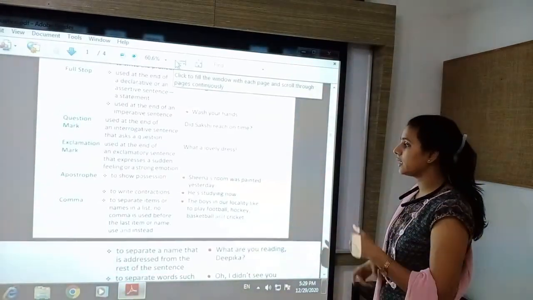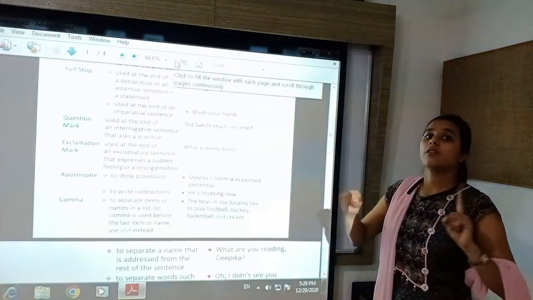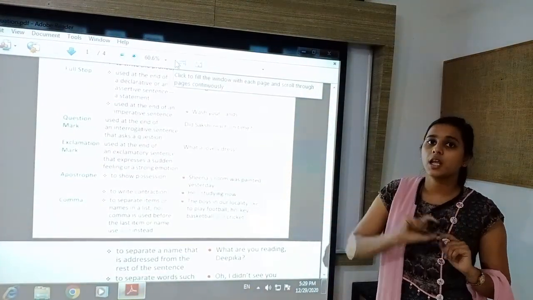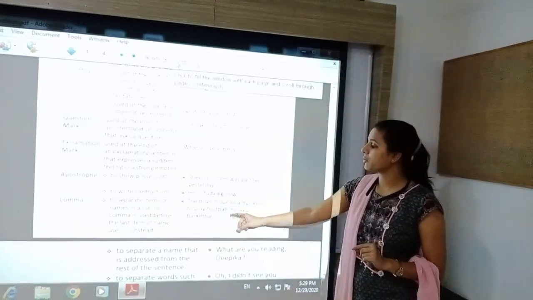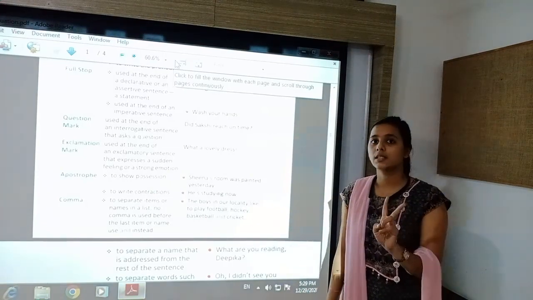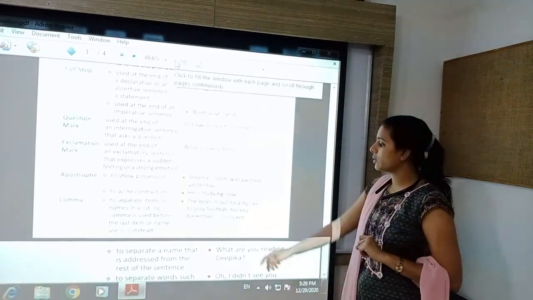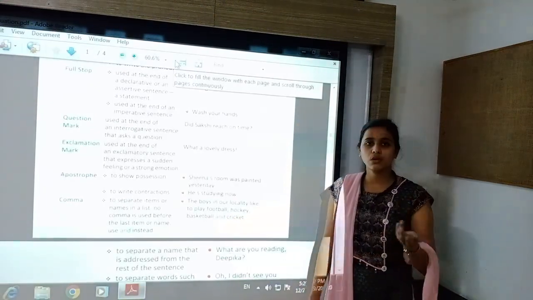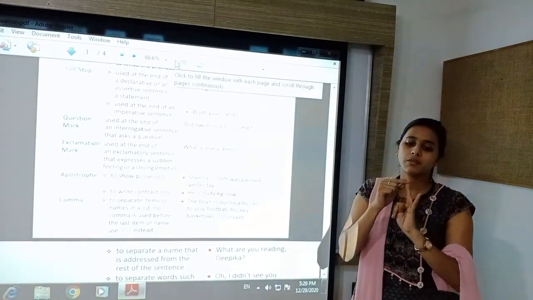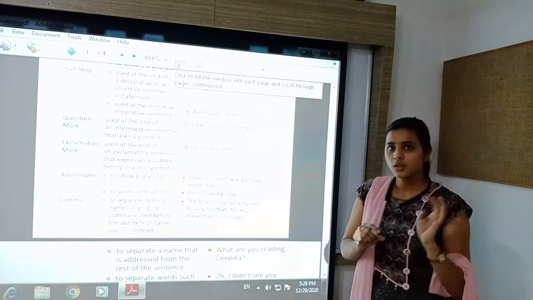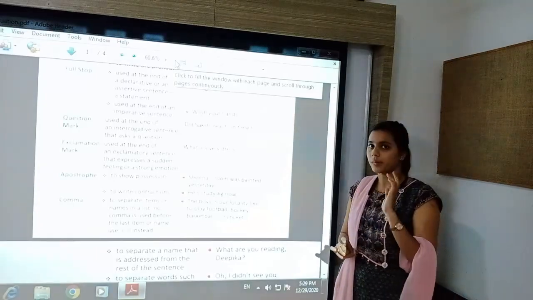And other than this, next one is comma. Comma is used when you use a particular series of names, there after every name we put a comma, but just before the last name we will put and. So there we will not put a comma. As I told you, if 4 names are given, after the first 2 names we will put a comma, but between the 3rd and 4th name we will put and. So in this way, if you are writing the names in a series, there you have to put a comma.